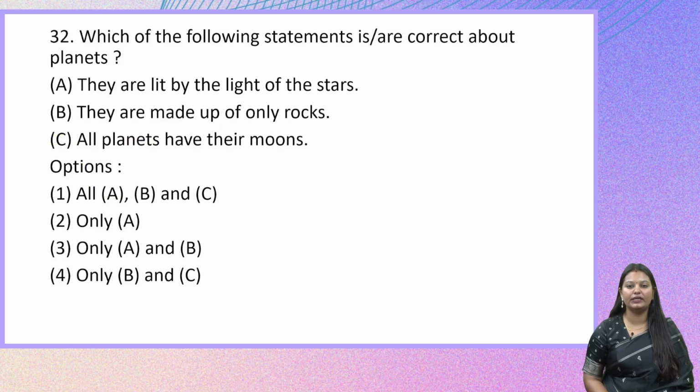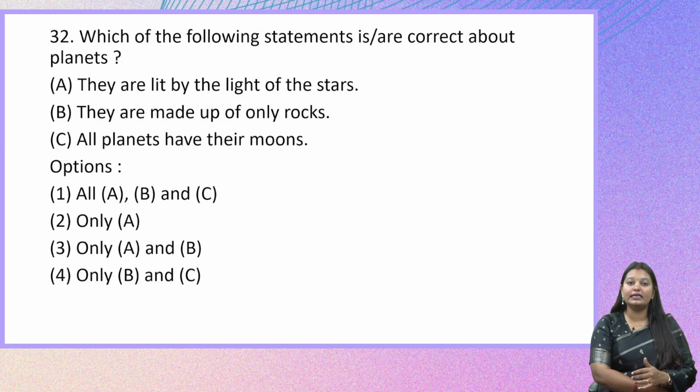Which of the following statements is or are correct about planets? This is from the geography portion. Let us look at the options. They are lit by the light of the stars. They are made up of only rocks. And the third statement is all planets have their moons. These are the three statements that are given about the planets. Now let us see which of these statements are correct.